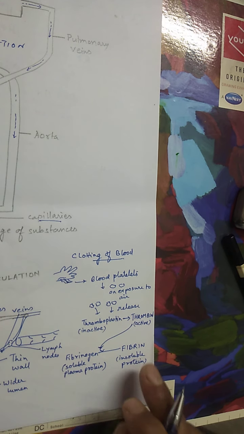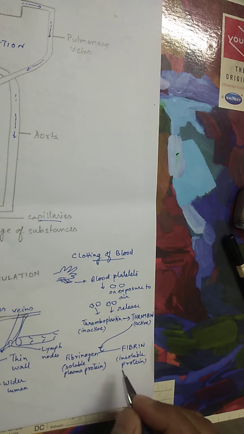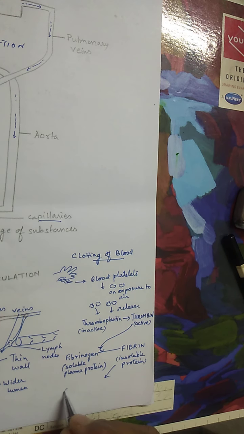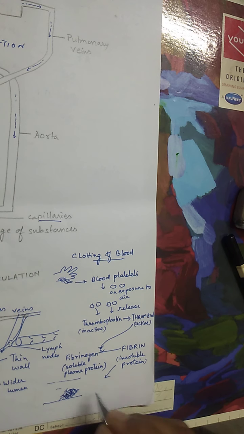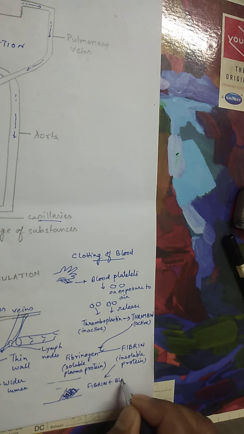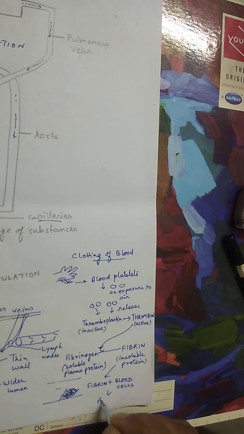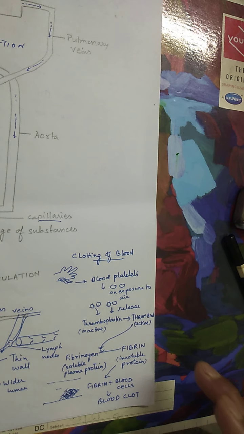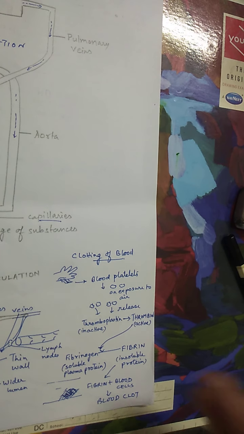So fibrinogen is getting converted into fibrin with the help of what? Thrombin. This fibrin forms fibers. Suppose there is a cut portion of your arm, so the fibrin will form a network of fibers, and from inside what is coming out? Blood is coming out. So this fibrin will trap the blood cells. Fibrin plus the blood cells or blood corpuscles together form the blood clot. So this is how the blood clots when we get a cut.